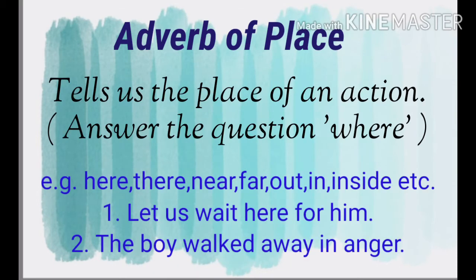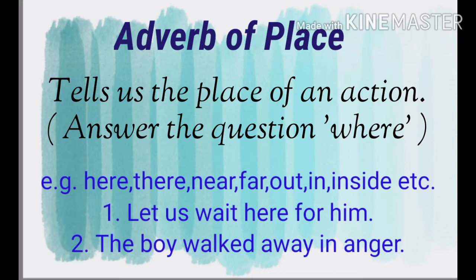The next kind is adverb of place. Adverb of place tells us the place of an action, where an action is performed. It tells us about that place. Adverb of place is usually marked by words like here, there, near, far, out, in, inside, etc. Let's see some examples of it.